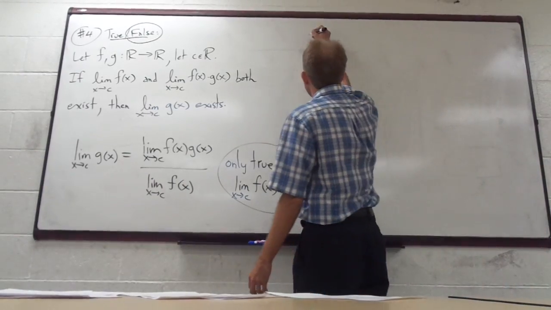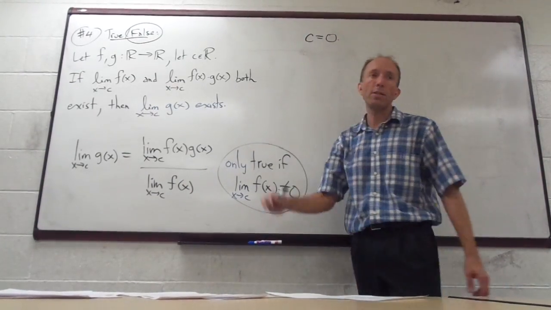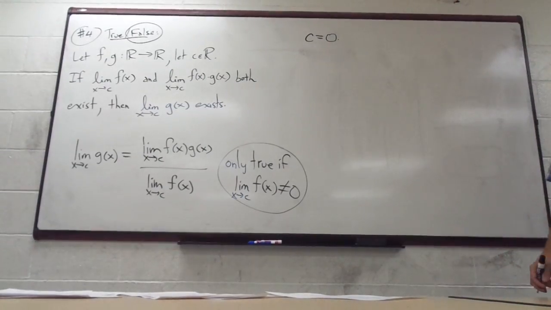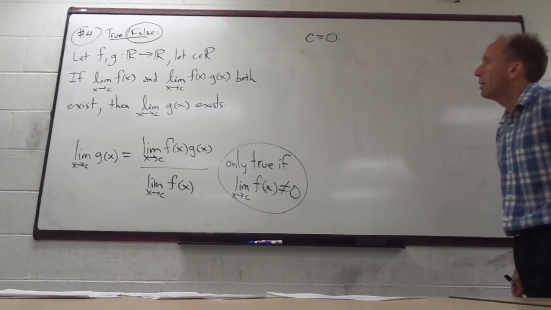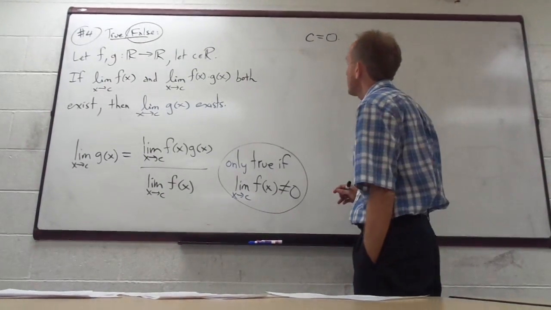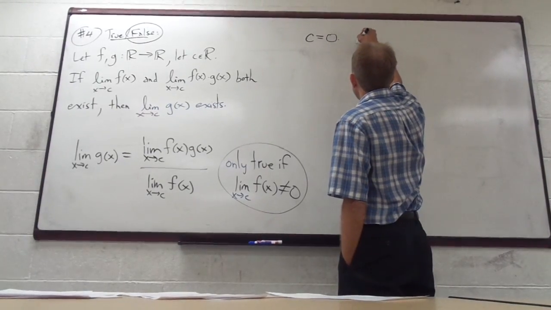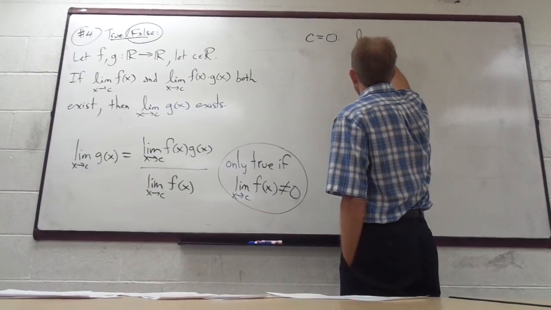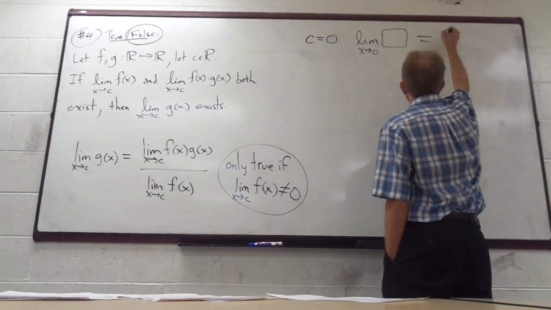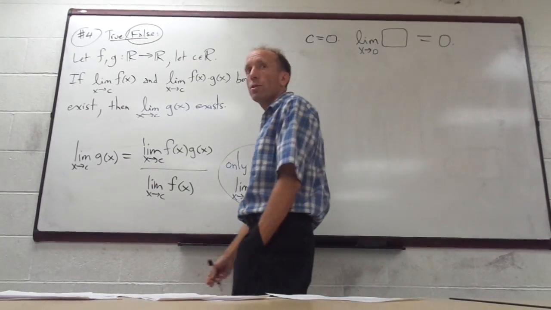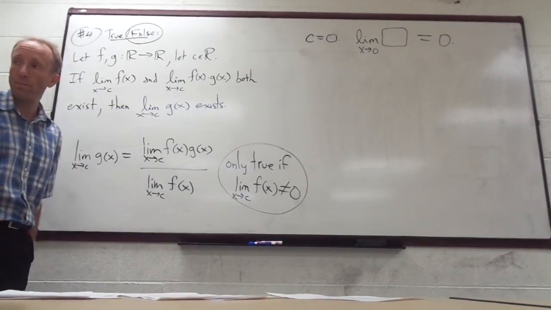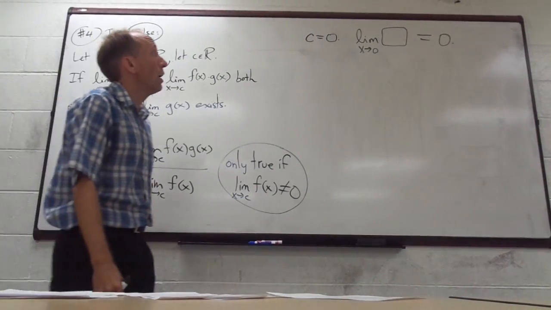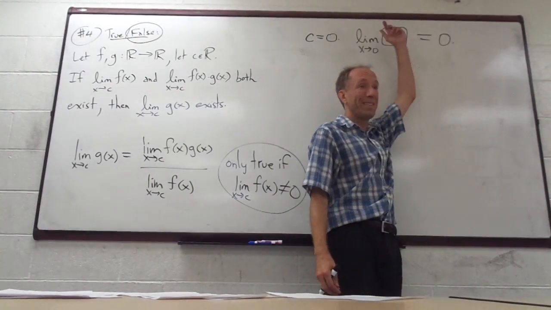Let's just make it 0. Let's make it right at 0. That would be the best choice. Okay, so we have that, and I want to make a function. So can somebody give me a function right here? So the limit of the function as x goes to 0 is 0. 1 over x? No, 1 over x would blow up. Oh, use... okay.